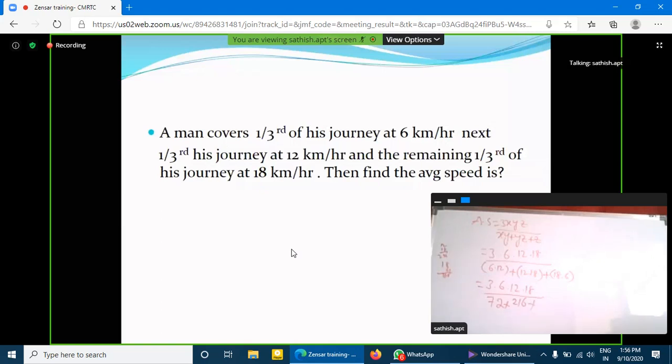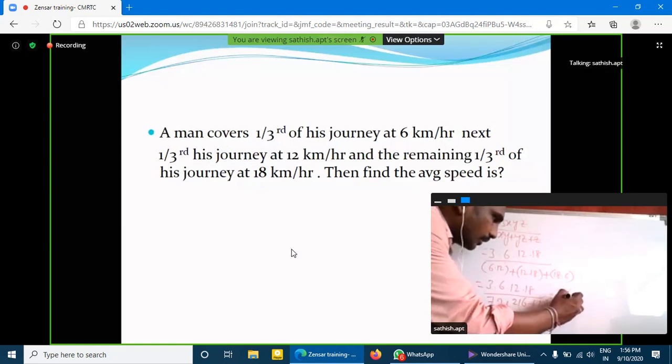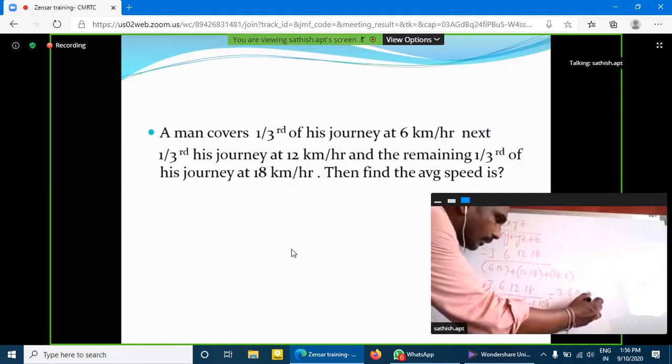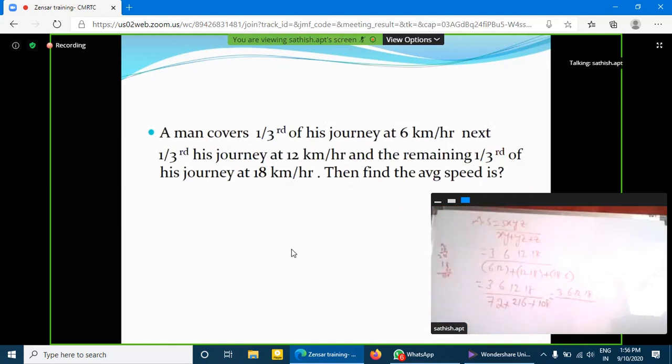Okay. So that is equal 3 into 6 into 12 into 18 divided by 72 plus 216 plus 108, 396.